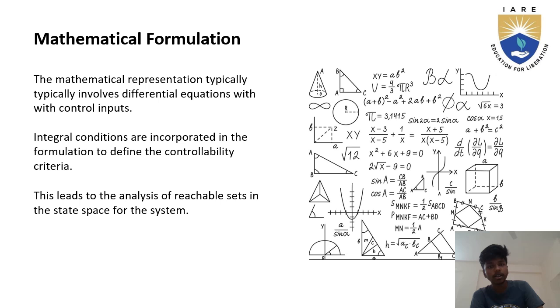The mathematical formulation typically involves differential equations with control inputs. Integral conditions are incorporated in the formulation to define the controllability criteria. This leads to the analysis of reachable sets in the state space for the system. Here, the applications are constraint control systems, uncertain systems, nonlinear systems, and distributed parameter systems. Theorems and results are Kalman's controllability theorem and the generalized controllability theorem.